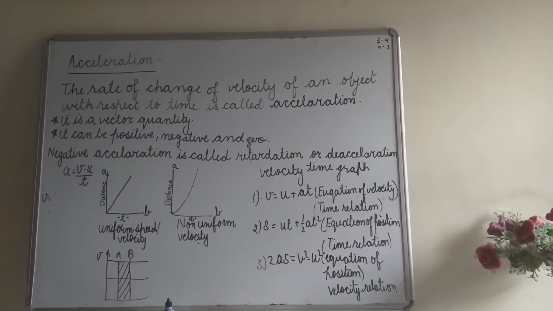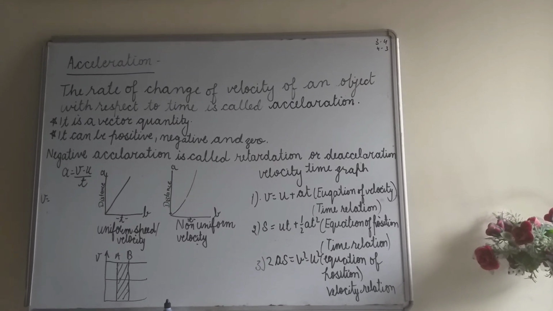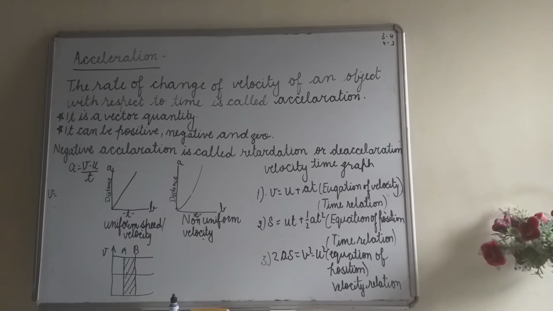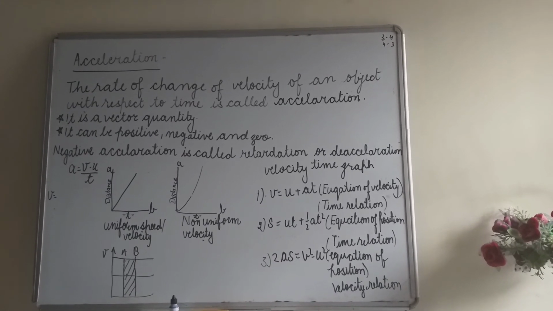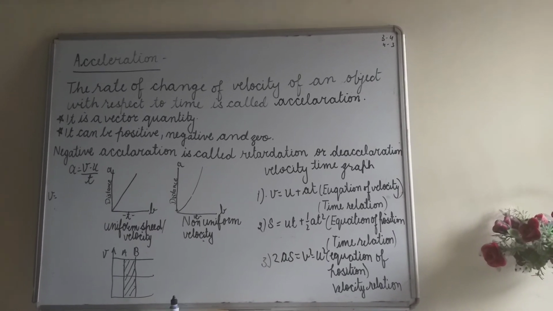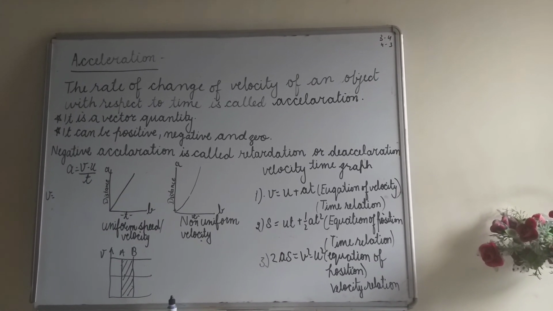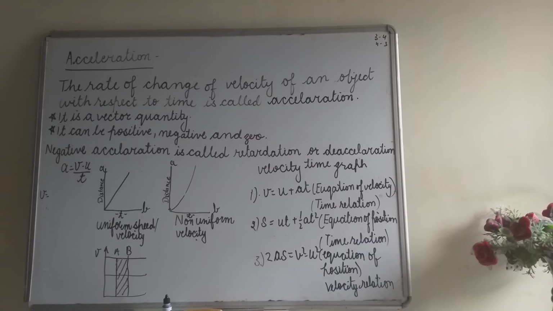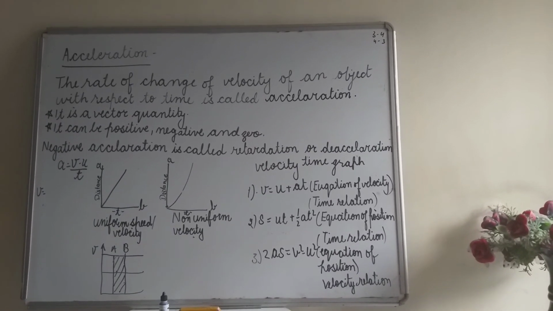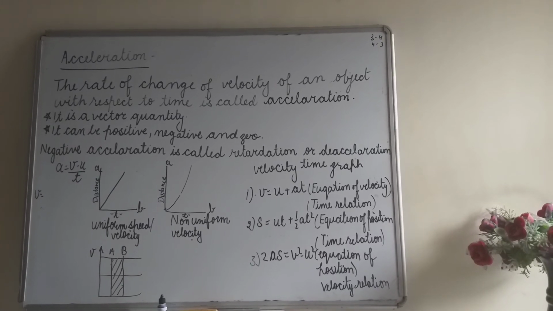So what is acceleration? I am revising this again. The rate of change of velocity of an object with respect to time. We should have time and we should have velocity. If we have two velocities, initial and final, and we divide this by the time t, we can find the acceleration.